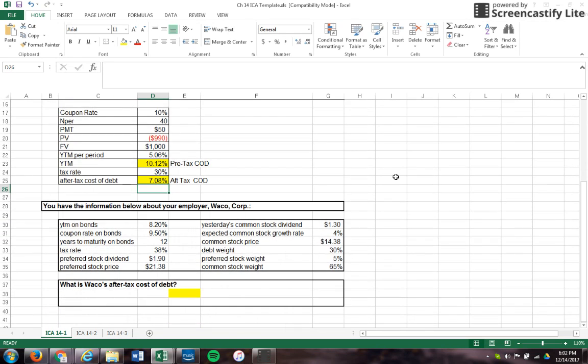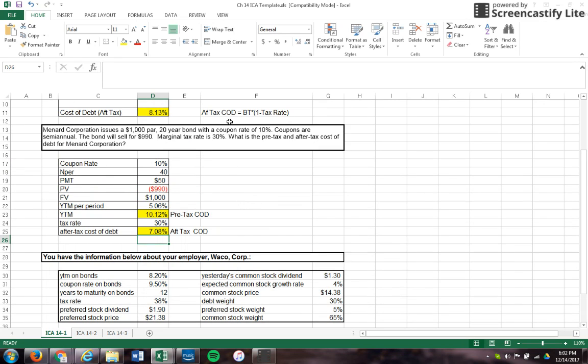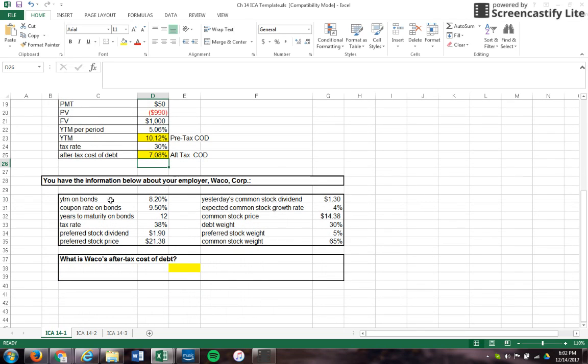Okay, so if we look down here at Waco, we see all this information given to us, and all we need to do is find our after-tax cost of debt. Well, we know our after-tax cost of debt is 1 minus the tax rate times our before tax yield to maturity. If we look here, we see our yield to maturity on bonds is given to us right there.